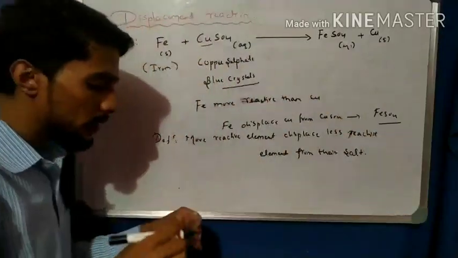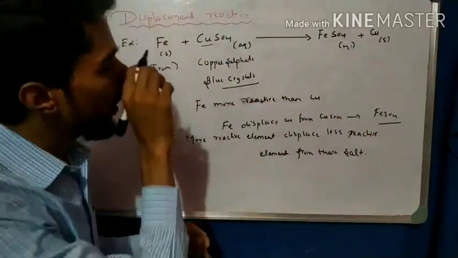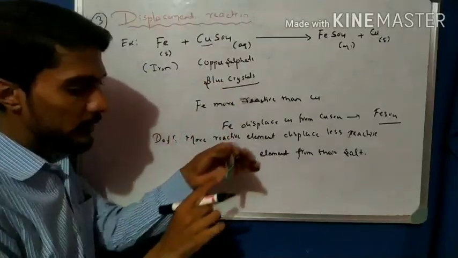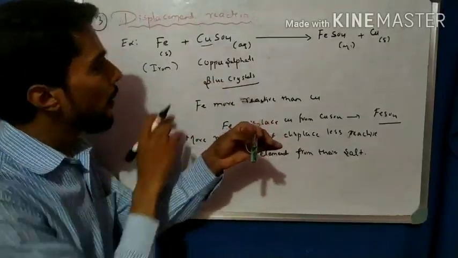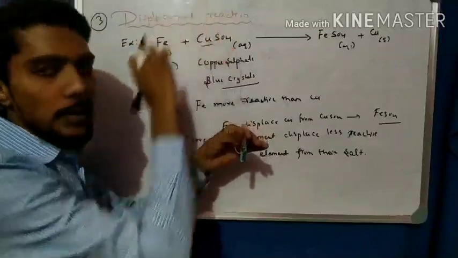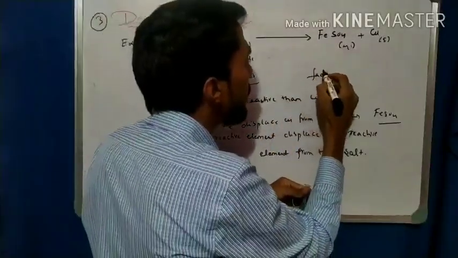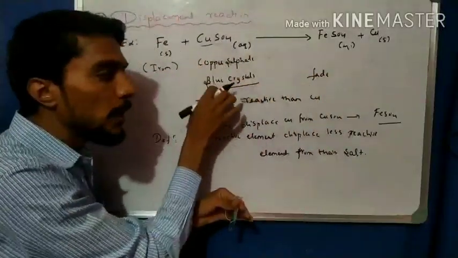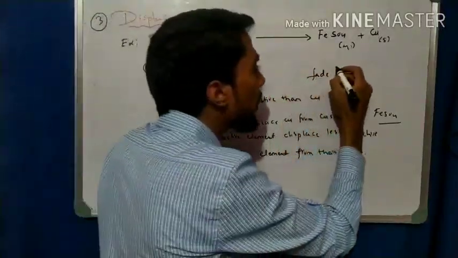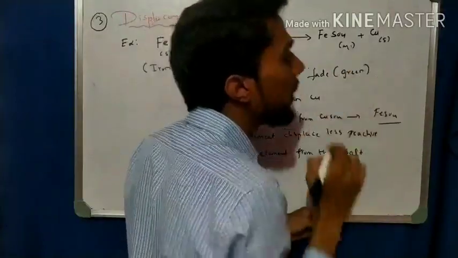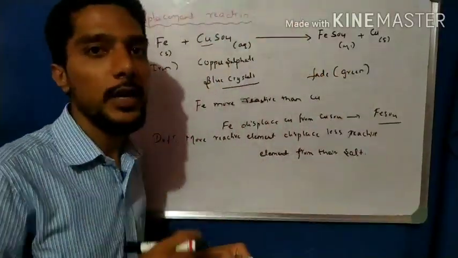Okay, from their salt. So observe that this is blue in color. One point to remember is that this solution is blue in color. When Fe reacts with copper sulfate solution, the blue color fades, meaning slowly the blue color drops and is converted to green color. Green color solution, that is very important.